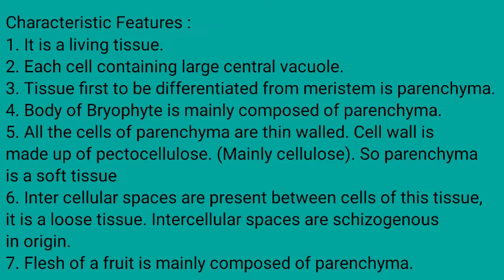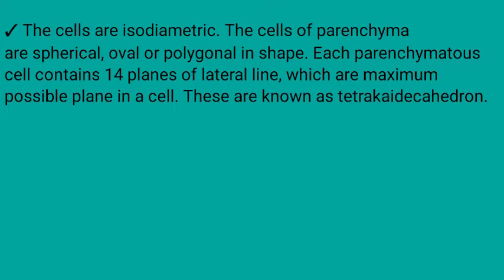Intercellular spaces are present between cells of this parenchymatous tissue. It is a loose tissue. Intercellular spaces are schizogenous in origin. The flesh of a fruit is mainly composed of parenchyma only. The cells are isodiametric in shape. The cells of parenchyma are spherical, oval, or polygonal in shape. Each parenchyma cell contains 14 planes of lateral line, which is the maximum possible number of planes in a cell. That's why these are also known as